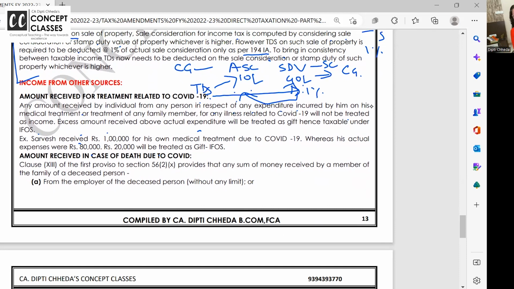This applies if it is above 50,000, but the 50,000 limit is for all the gifts throughout the year. So that limit you all should take care of. Same like salary, but there it was taxable in the hands of the employee, excess money received from the employer, and right now it is taxable as income from other sources.